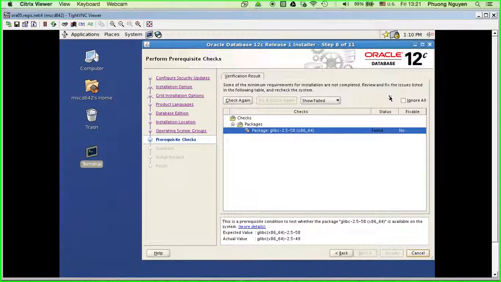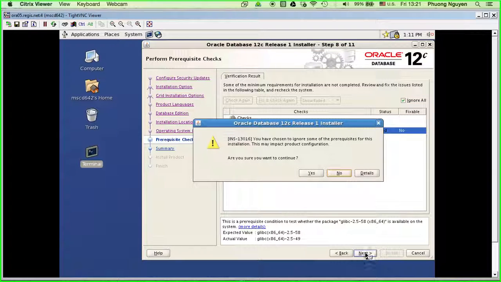I don't know how to fix this, so I'm gonna just do ignore. Okay, I'm gonna choose ignore up here and click on next. Alright, it will confirm that I ignore that error. I say yes, I want to continue.